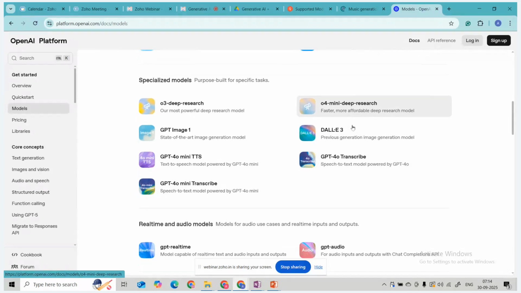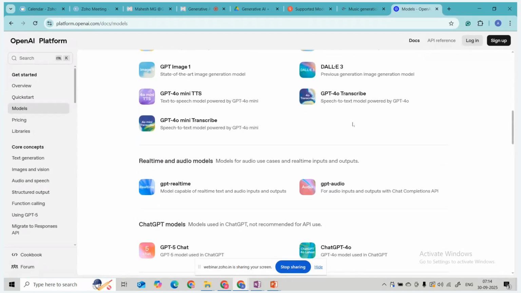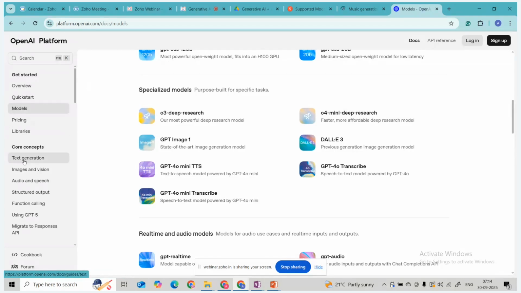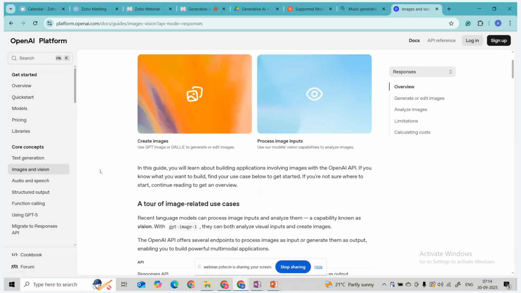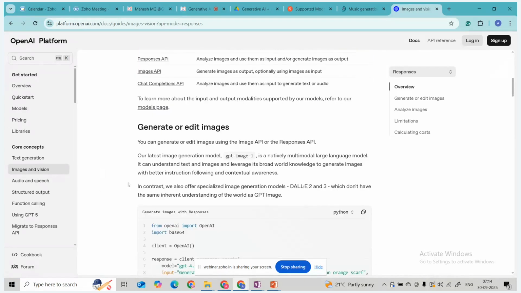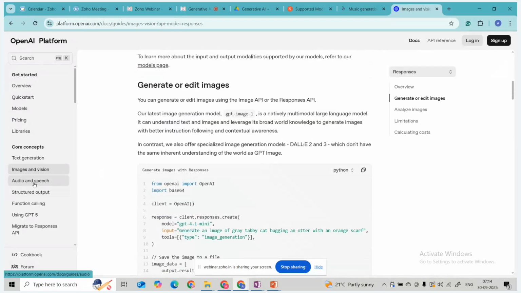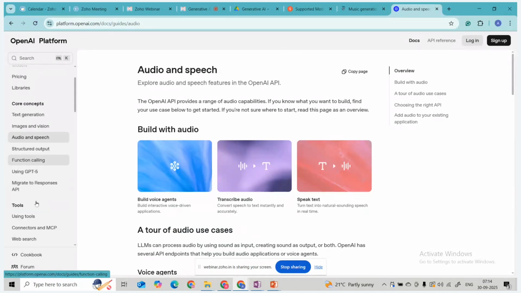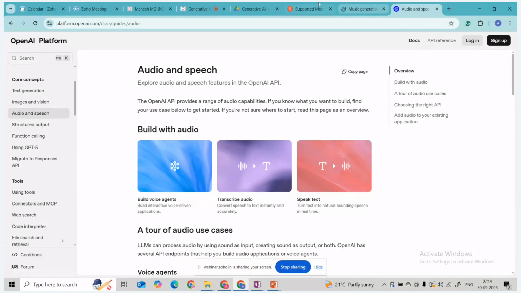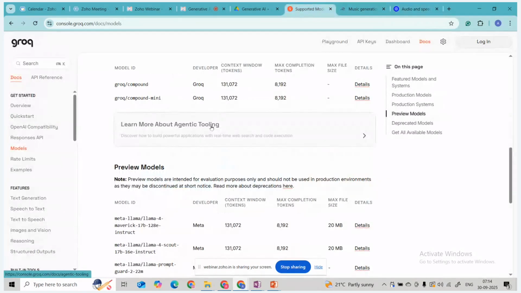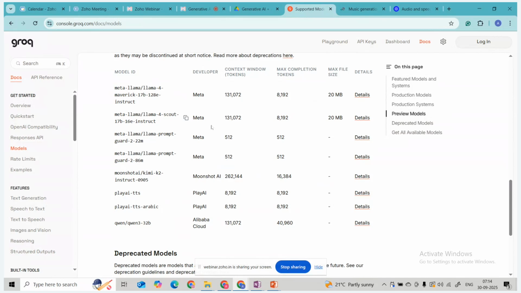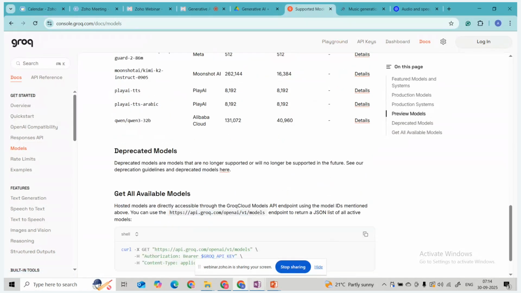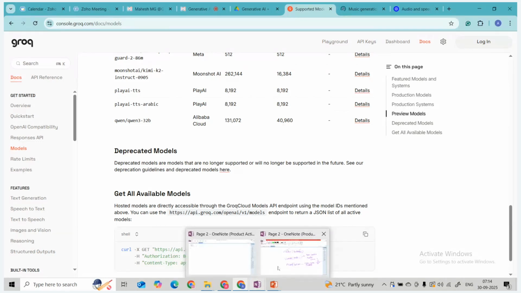So these are the different applications, models from different vendors, for text generation and image generation. We have the Sora model, and audio and text models, so we have different models from GPT. Also from Gemini, from Llama, and from Groq Cloud, which provides different open source models we can utilize here. So I hope you understood this.